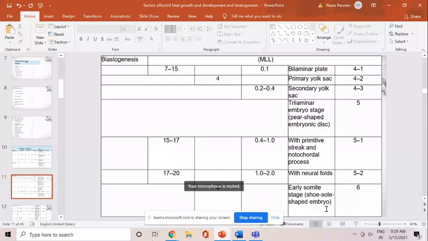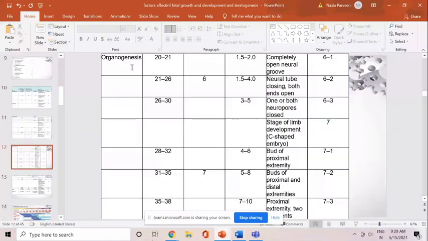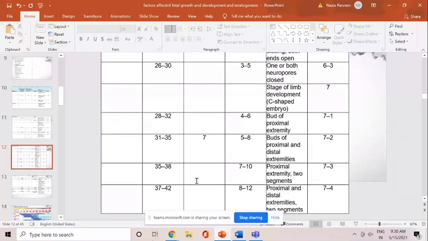When all the somites are formed, up to this phase we call it the blastogenesis stage. Now the organogenesis stage starts, where from day 20 post conception there is formation of the neural tube and gradually formation of the limbs, buds of the proximal and distal extremities, until all the extremities are formed.